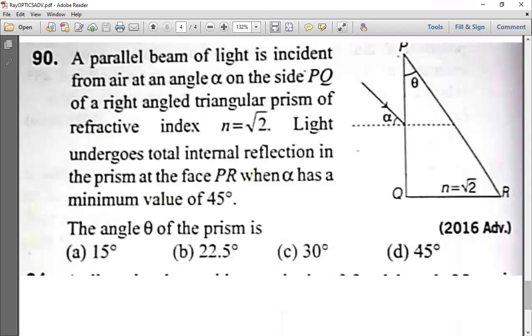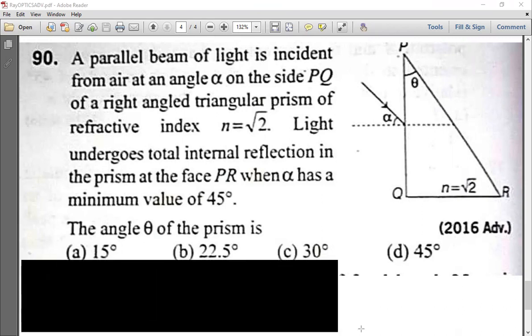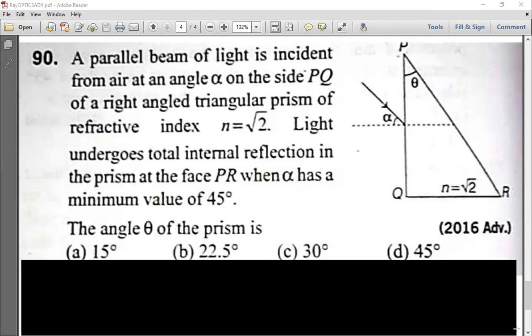Now the next question is this. A parallel beam of light is incident from air at an angle alpha on the side PQ of a right angled triangular prism of refractive index √2.